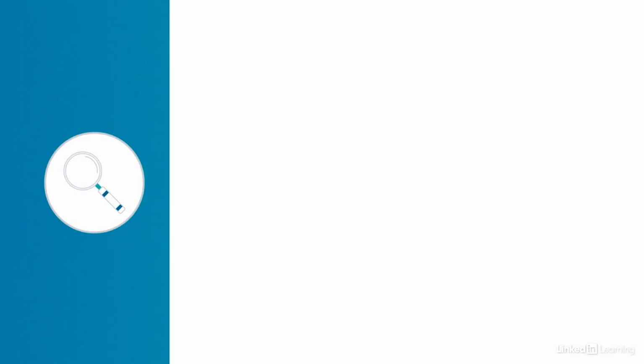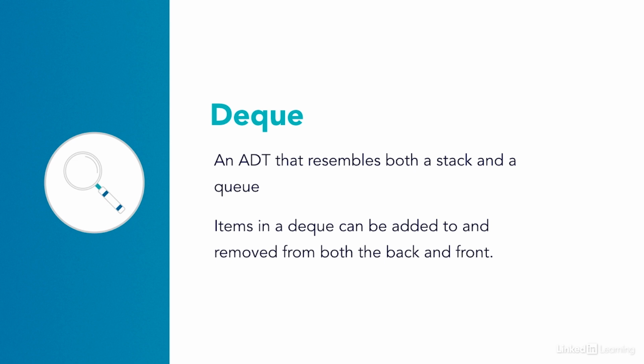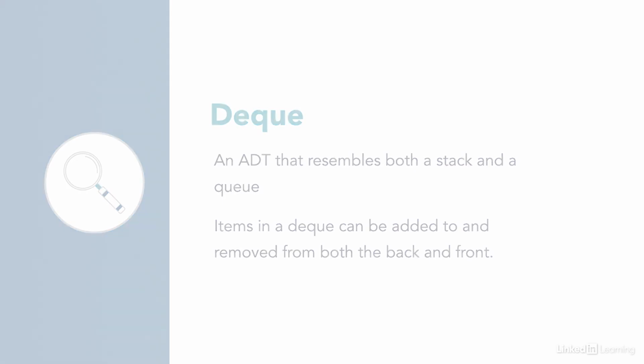A high-level definition of a Deque is that it's an abstract data type that resembles both a stack and a queue. Deques can hold a collection of items, and order is sort of preserved in a Deque. You'll see soon why I use the phrase sort of. In a Deque, you can add items both to the front and to the back, and you can remove items from the front and back as well.